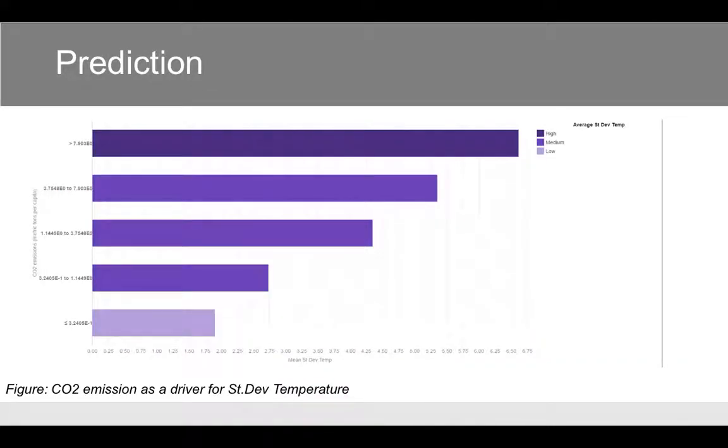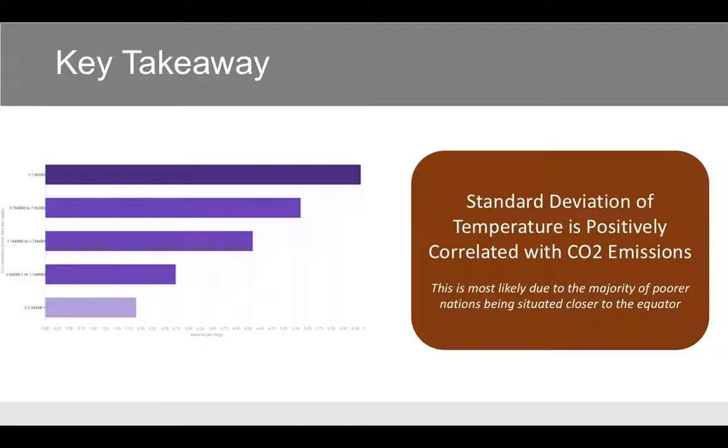Next, we looked at CO2 emissions as a driver for standard deviation of temperature. This visualization shows that the higher the CO2 emissions, the higher the average standard deviation of temperature a country experiences. Now, the key insight from this prediction is that standard deviation of temperature is positively correlated with CO2 emissions. However, this is most likely due to the majority of poorer nations being situated close to the equator.